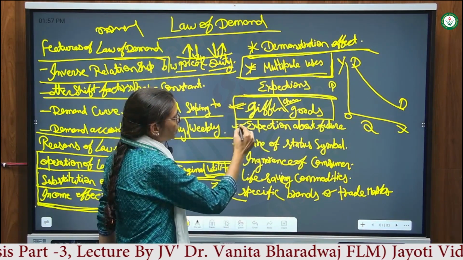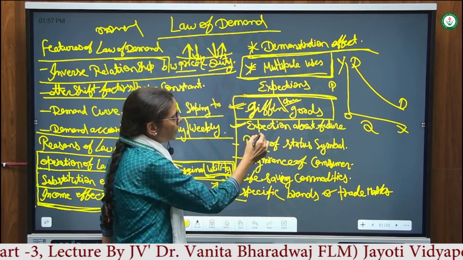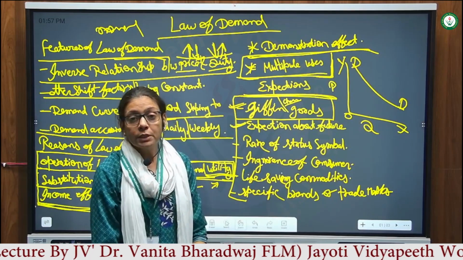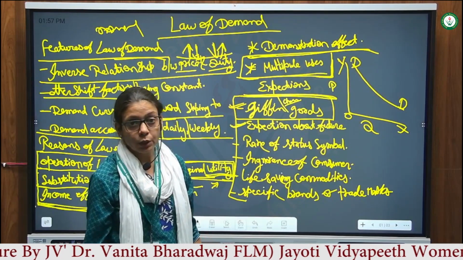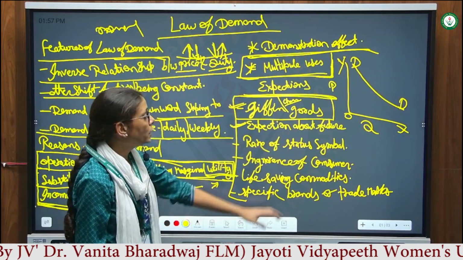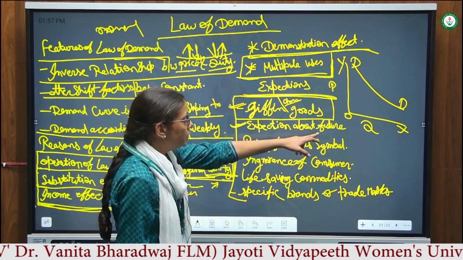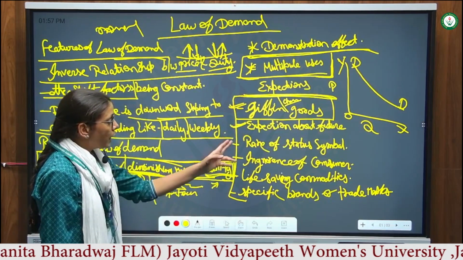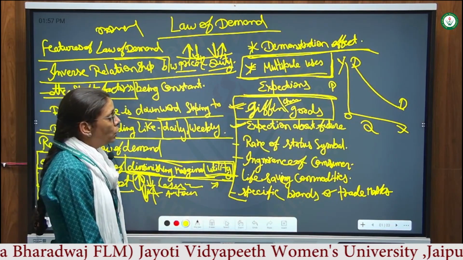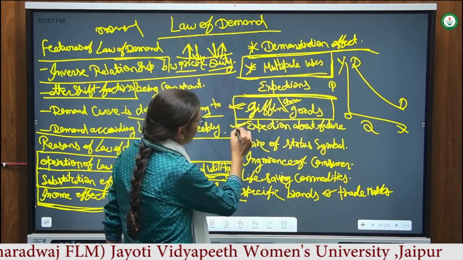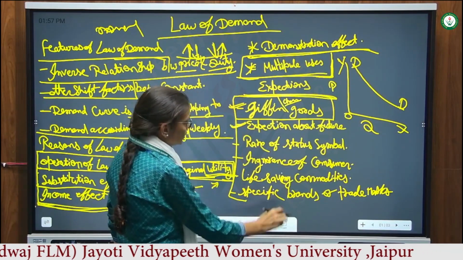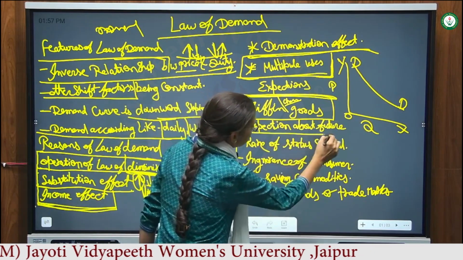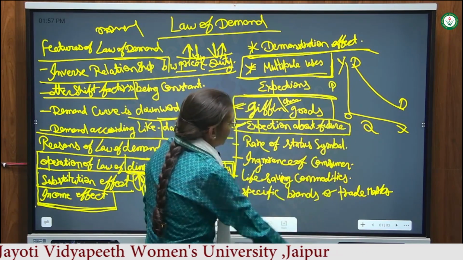Expectations about the future prices. When a consumer knows that the price of a particular commodity is going to go down in the near future, at present he will not buy that commodity because he is expecting the price to go down in future. In that situation, the law of demand is not applicable. And if the price of a particular commodity goes high in the near future, he will purchase now at the higher price. It means expectations about future prices are also an exception to the law of demand.